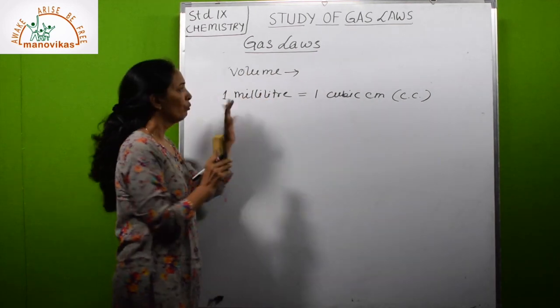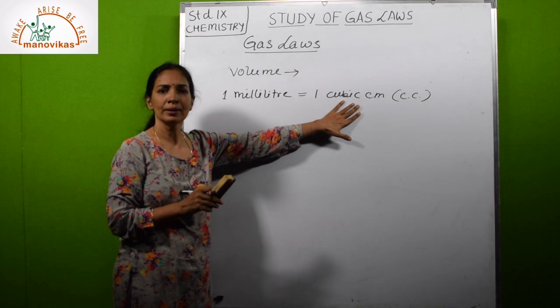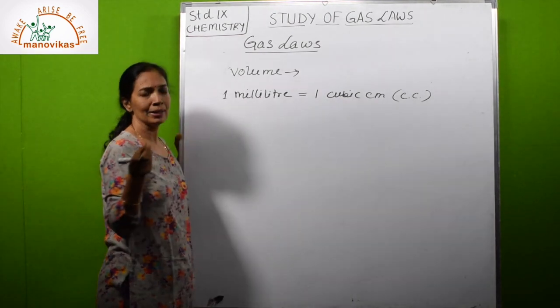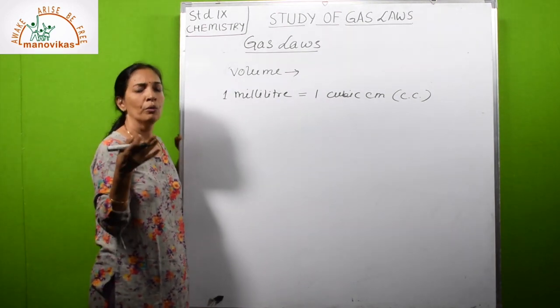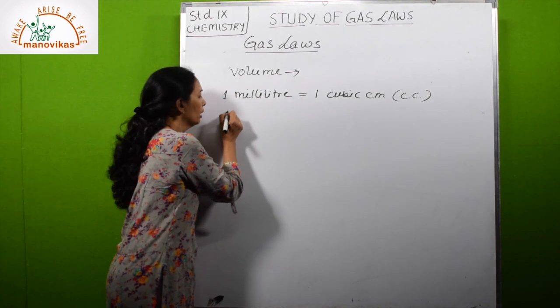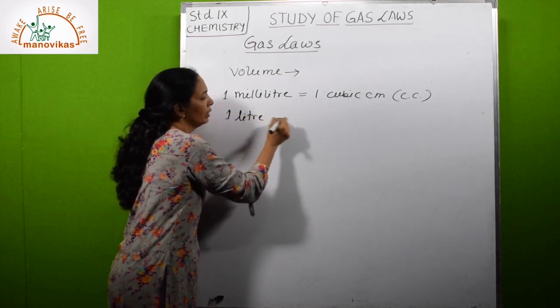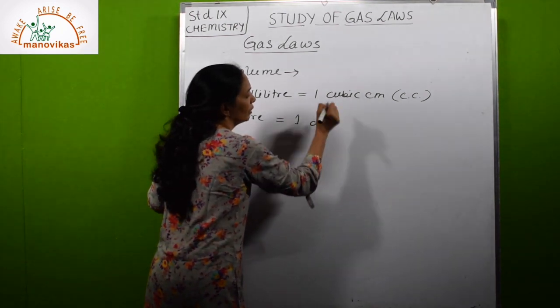The milliliter is a smaller unit. If you want to measure a large volume, the unit we use is the liter. A liter is also called a cubic decimeter or decimeter cube.